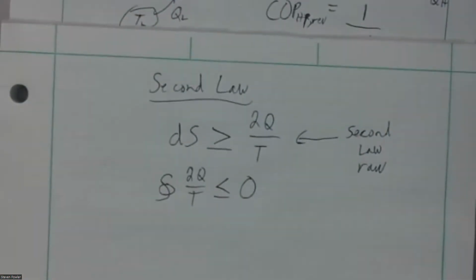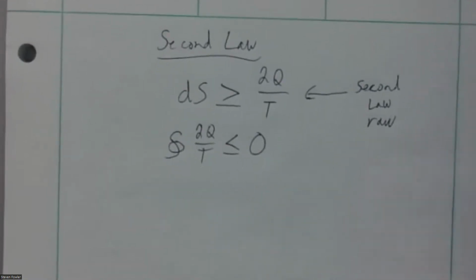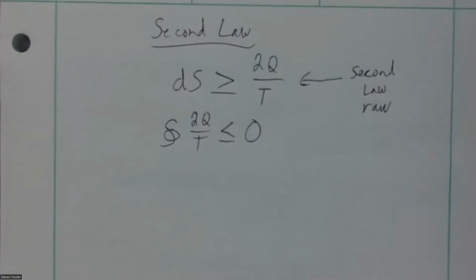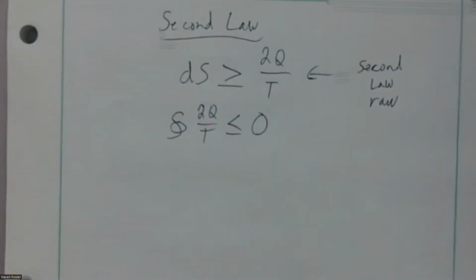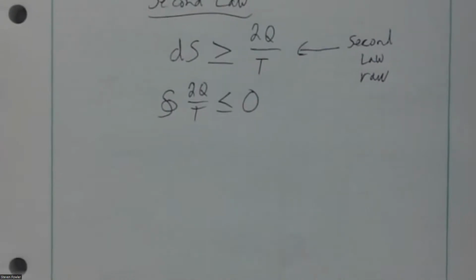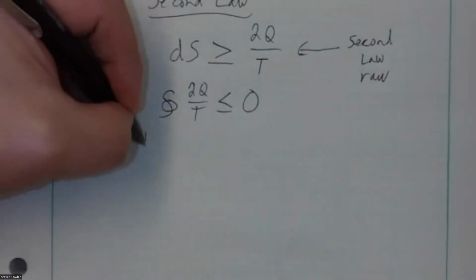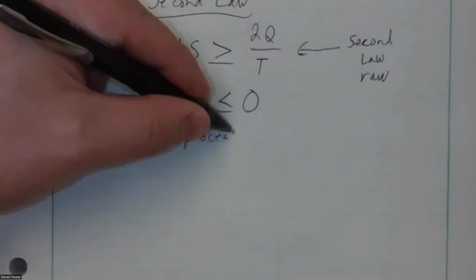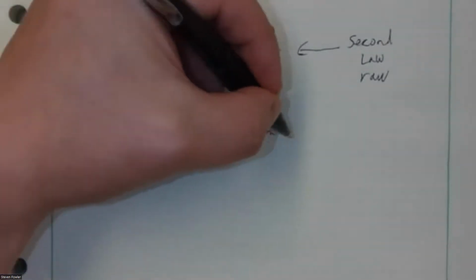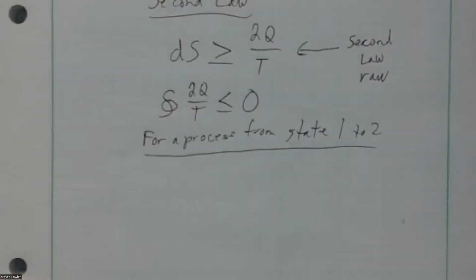Now, I'm not expecting you to do anything with differential inequalities. I'm not really expecting you to do anything with differential equations, but that's where it comes from. All right, so what do we do with that? Well, what we normally do is we say, let's look at this for a process from state 1 to 2.